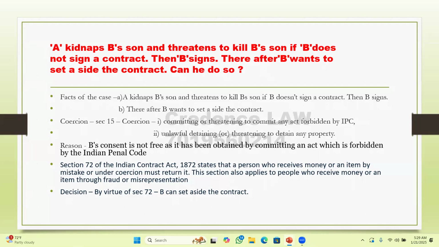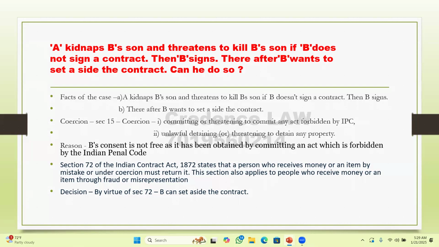Now the question is, out of fear, B signs it. Here, the consent was taken by coercion, that is section 15. We have section 13, which talks about the meaning of the term consent. Consent is where two people agree upon the same thing in the same sense. And consent is said to be free if it is free from undue influence, coercion, fraud, mistake, misrepresentation. Hence, here in the given case, section 15 is getting attracted. So here, consent is said to have not been taken by free will. It is taken by threatening a person, which is prohibited by IPC.